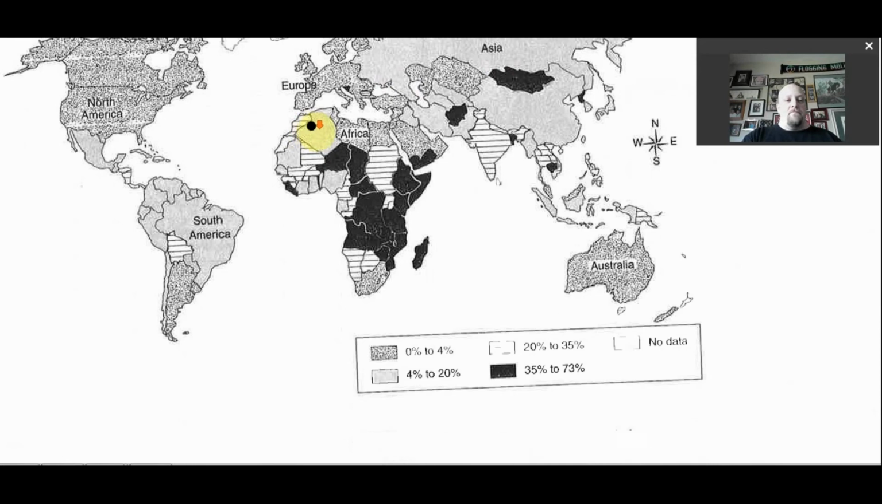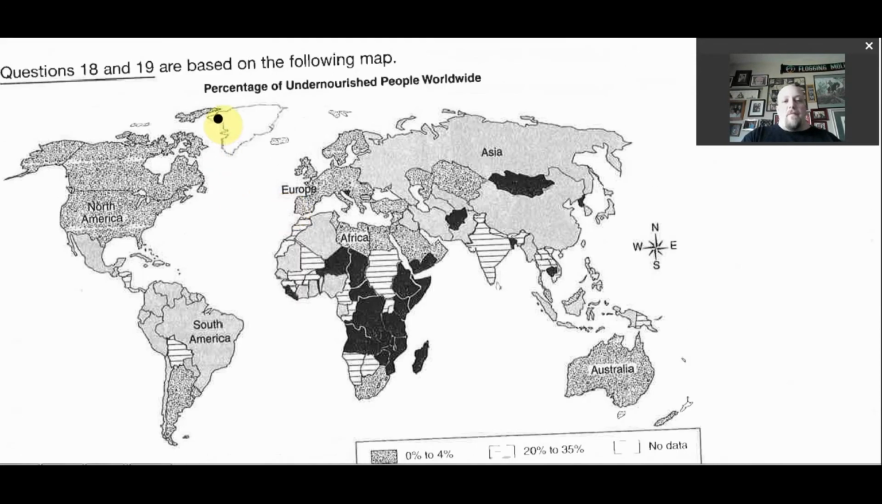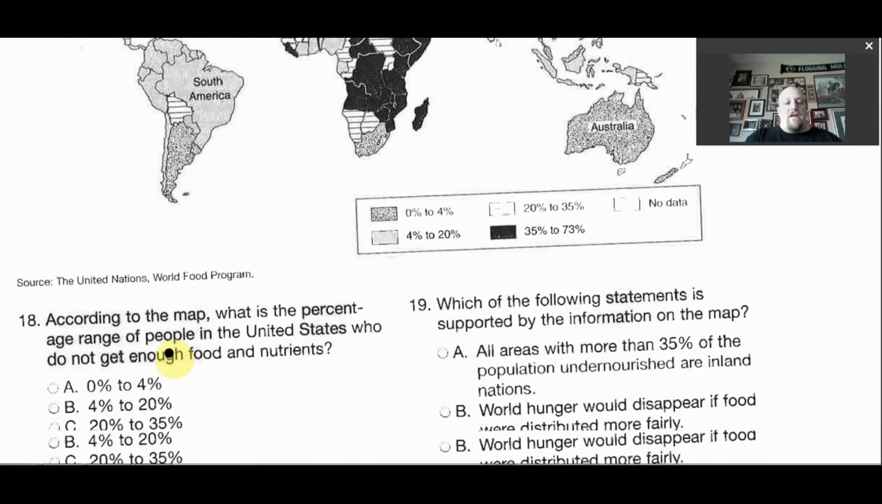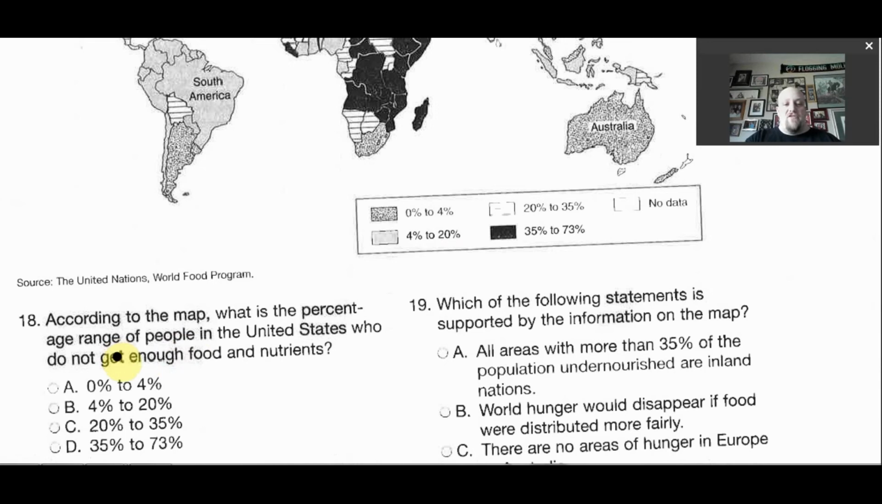So on this one, it's percentage of undernourished people worldwide, meaning people that don't get enough to eat. So if you look at the key, here's your key. There will always be a key in your map, and that'll kind of tell you what the data in the map means. According to the map, what is a percentage range of people in the United States who do not get enough food and nutrients?